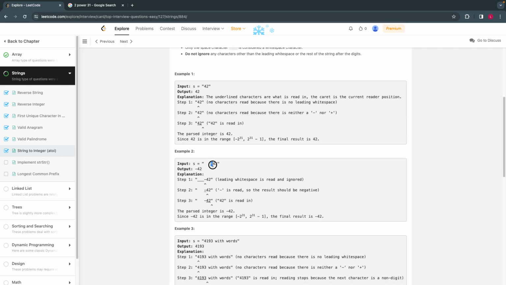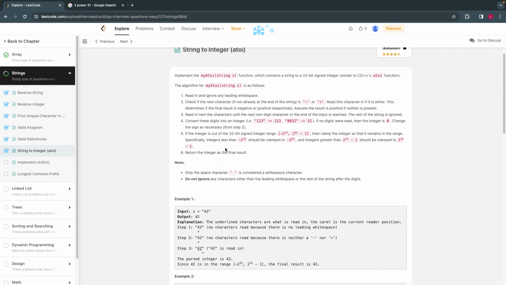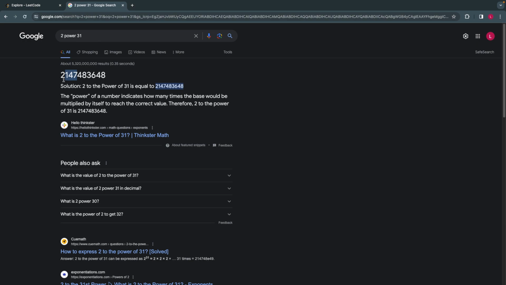The number can also be a negative number. You keep the negative number, is what they are saying. Negative or positive number, you keep the number as is. The number can also go beyond the range of 2 to the power of 31, which is more than 2 billion. So if you go beyond this number, or less than negative 2 to the power of 31,